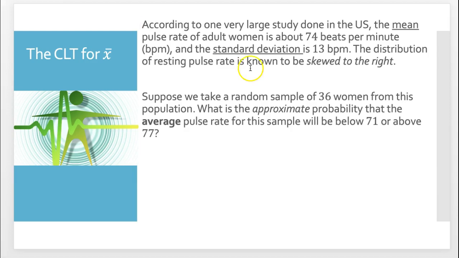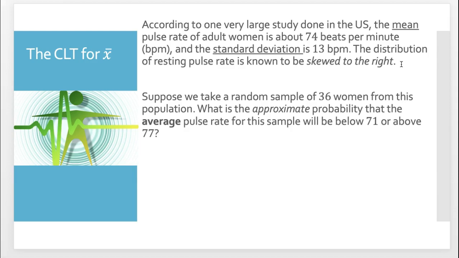And what it's saying is that, as far as the distribution for individual BPMs, we don't know it, but we know it's skewed to the right. So what it's telling you is that there are quite a few BPMs out there that run pretty high, and they're skewed out to the right.